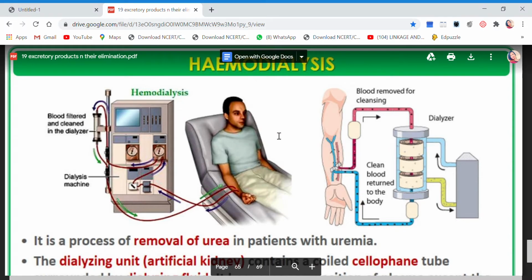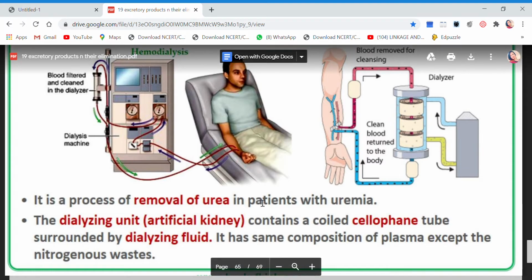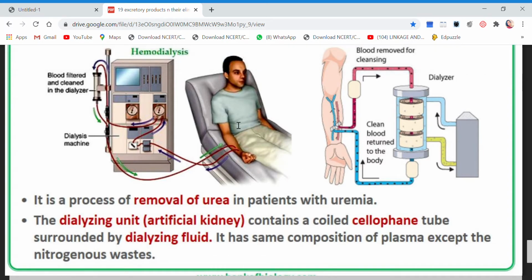Hemodialysis is a technique used when the patient's kidney is not working. Then the patient has to be taken to the hospital and put on dialysis. Now children, dialysis is a technique where we artificially remove urea from the patient's blood. It is a process of removal of urea in a patient with uremia. That means if the patient's blood has a lot of urea, it has to be removed.